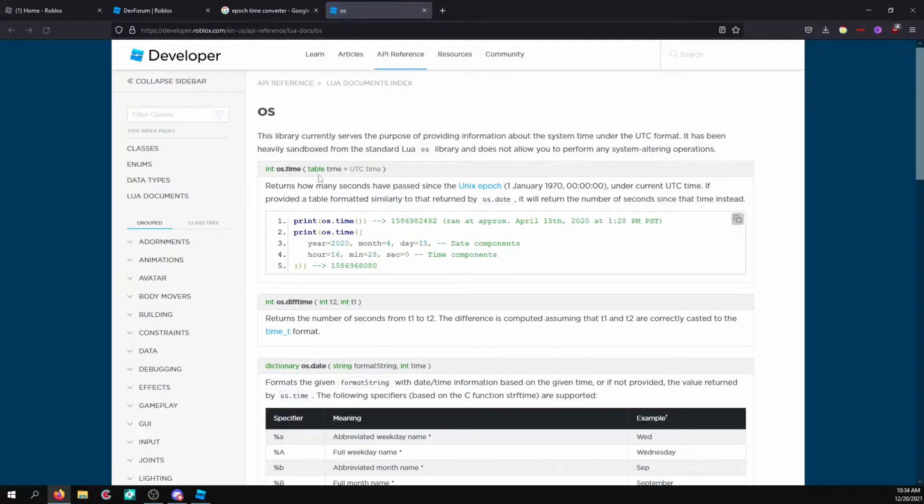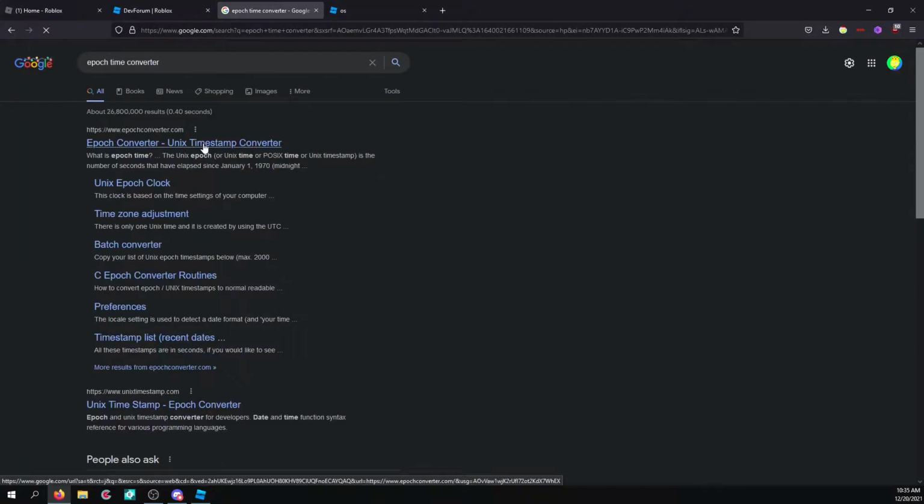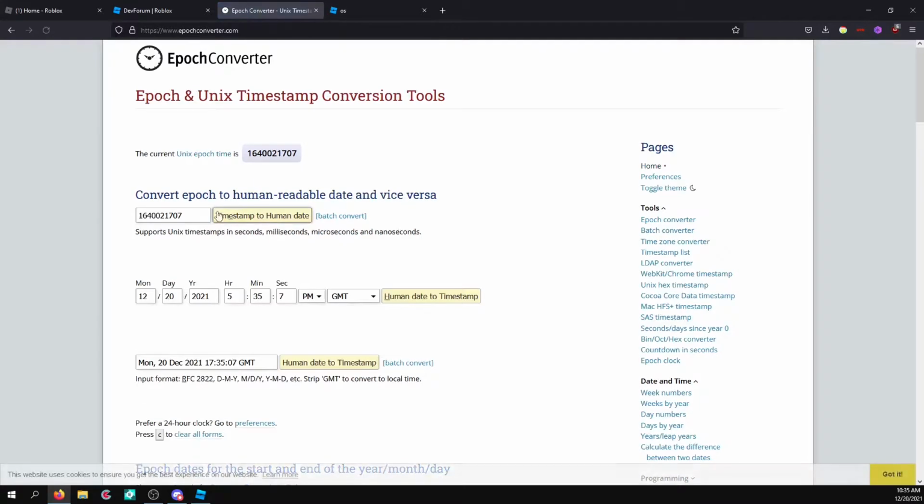So os.time is basically a bunch of seconds, or a large number, and this is actually the seconds since January 1970 at midnight, the 1st of January 1970. So this is how a lot of programs in other languages determine what time it is.